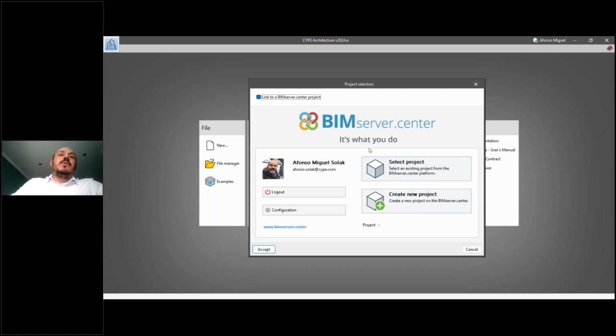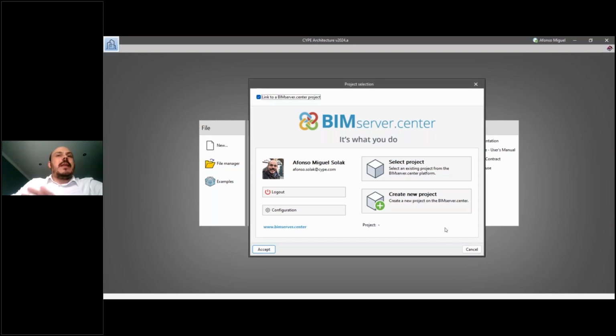And the main new difference here is that now you don't need to install a complementary application that was necessary in previous versions, called BIMserver.center Sync, the synchronizer. It was necessary to install a kind of secondary tool that was always available near the clock of your Windows system.